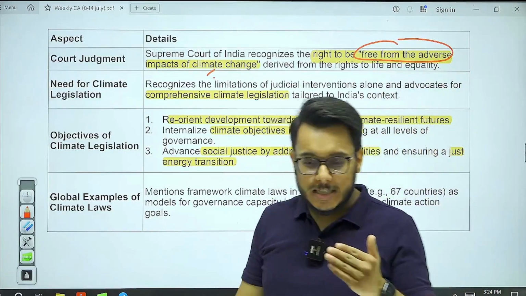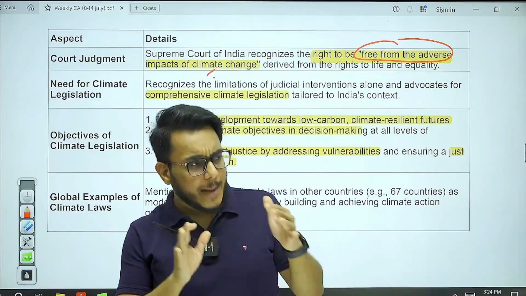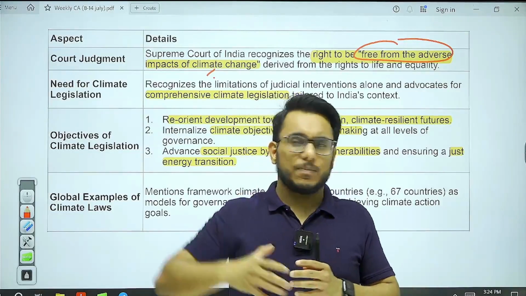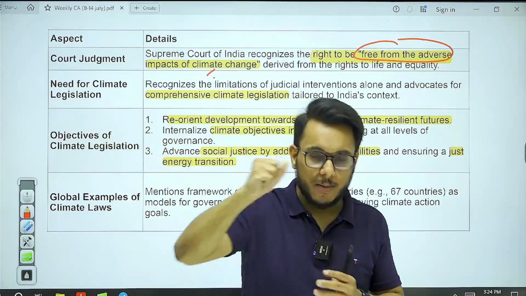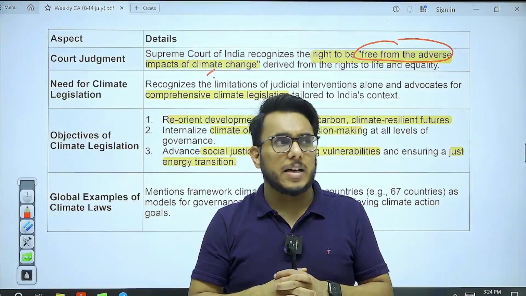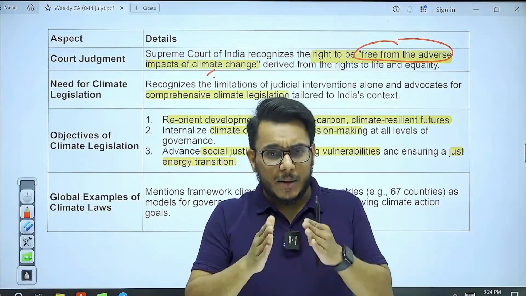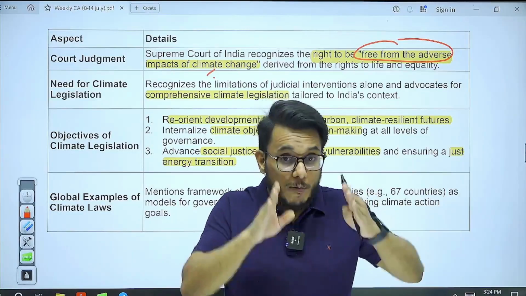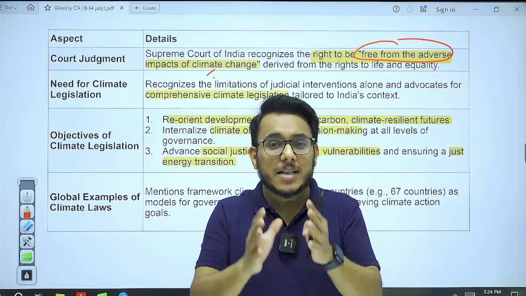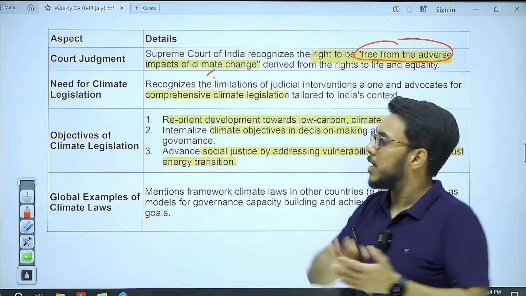So climate change that is happening, sea level that is rising, it has led to disproportionate impact on certain vulnerable communities. For example, guys, what is happening? There are the heat waves, so many people die. Then there are other natural disasters that are happening, due to which a lot of people are suffering because of the climate change. So we can ask the policy from the government, we can ask the mitigation from the government, we can ask the protection against these adverse effects as our fundamental right. Supreme Court has declared it.